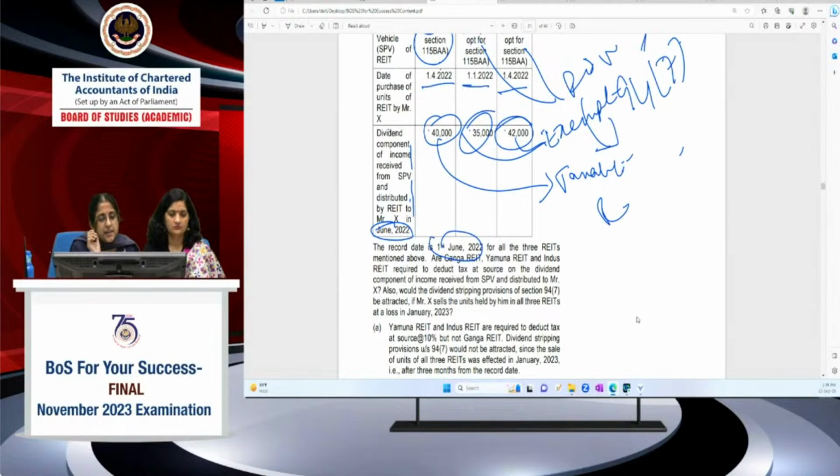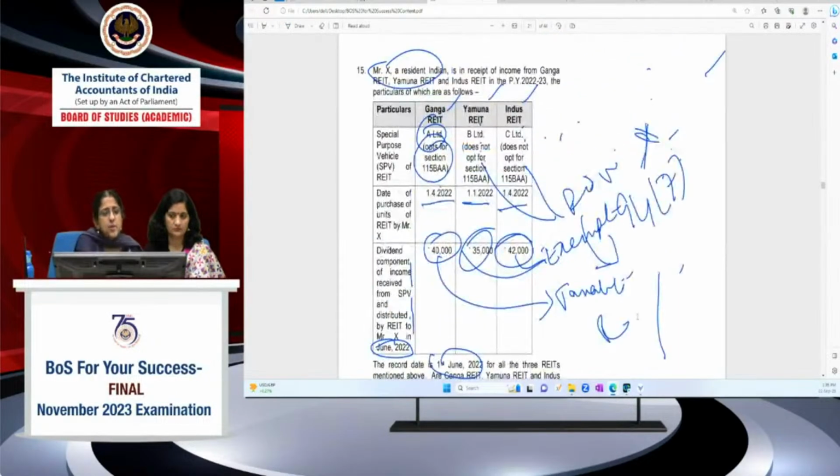Now, record date is 1st June 2022 for all three REITs. Are Ganga, Yamuna and Indus REIT required to deduct tax at source on dividend component of income? That's the first question. First part of the question, let's answer. It's very simple. What I told you, in case A Limited opts for 115BEA, the dividend income is taxable in the hands of Mr. X. So of course the REIT will have to deduct tax at source at 10%.